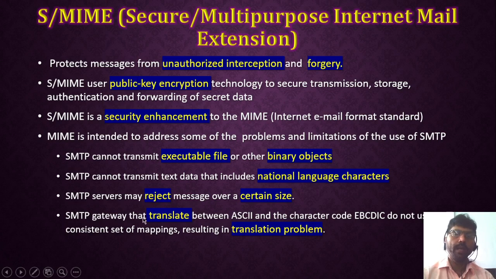Also, SMTP gateways that translate between ASCII and EBCDIC code do not use a consistent set of mappings. Here a translation problem occurs whenever you translate between ASCII and EBCDIC code conversion. So these are the limitations of SMTP.